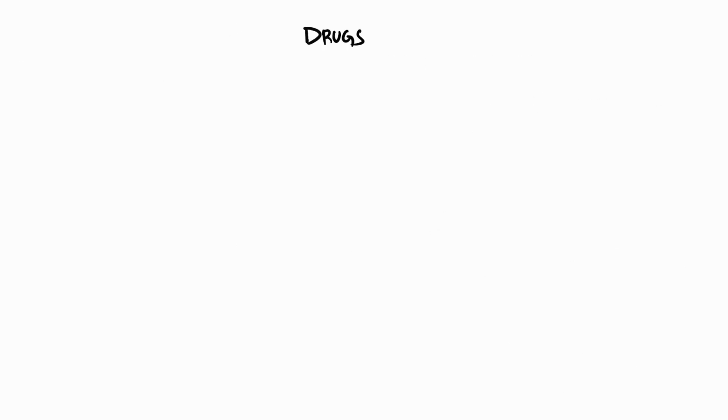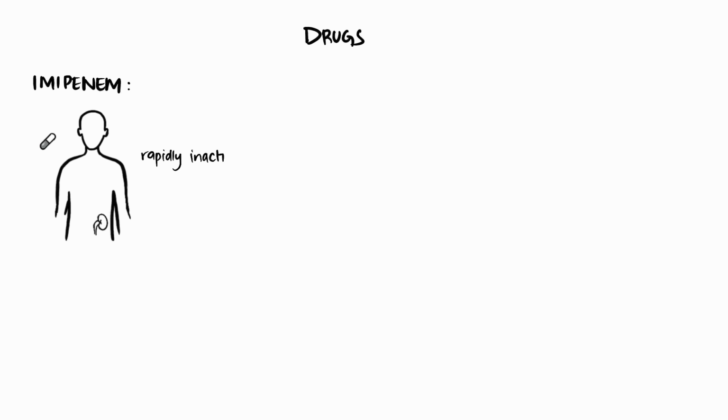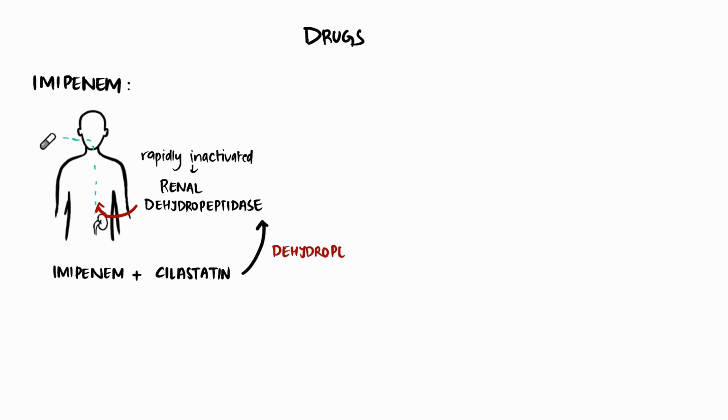Now let's look at the drugs that come under this class. The first one is imipenem. An important point to note here is that imipenem is rapidly inactivated by renal dehydropeptidase. This means that if imipenem is given on its own, it would be metabolized too quickly to be effective. To overcome this, it is combined with cilastatin, a dehydropeptidase inhibitor, which blocks its breakdown by the kidney.